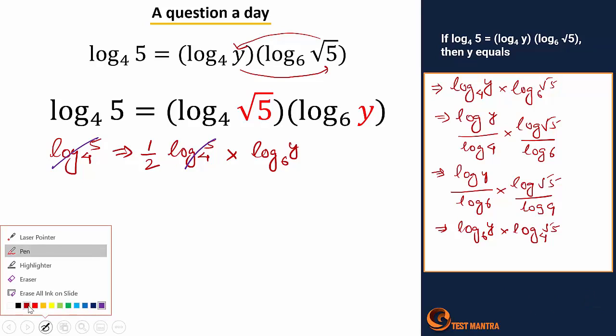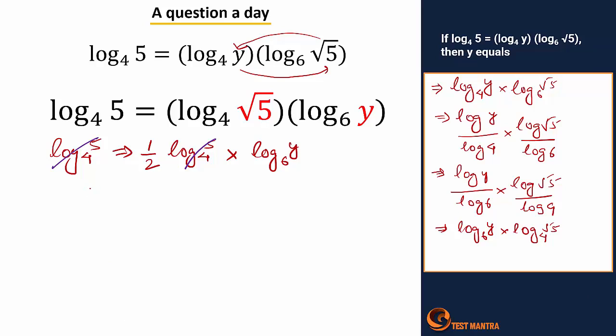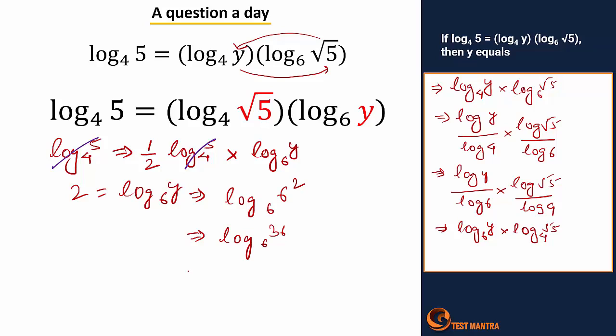If I have cancelled out this thing, I can consider the value as 2 should be equal to log y to the base 6, which can be represented as log 6 square to the base 6. That's nothing but log 36 to the base 6, right? So that reflects y should be equal to 36. That will be my answer, right?